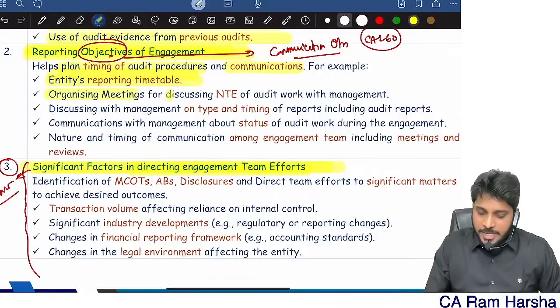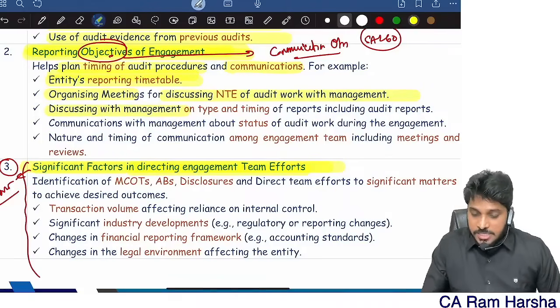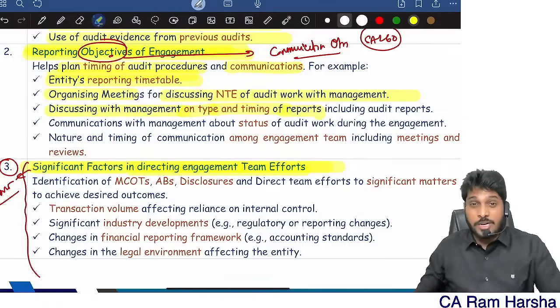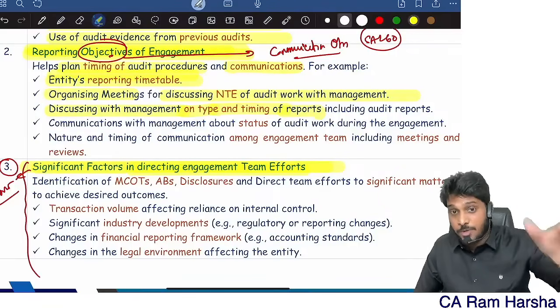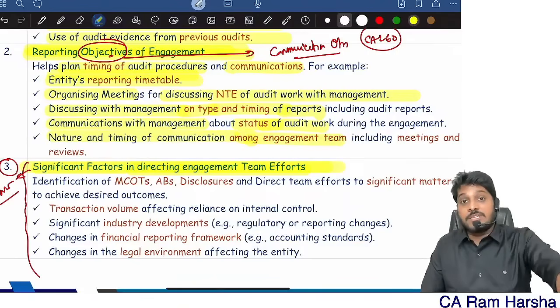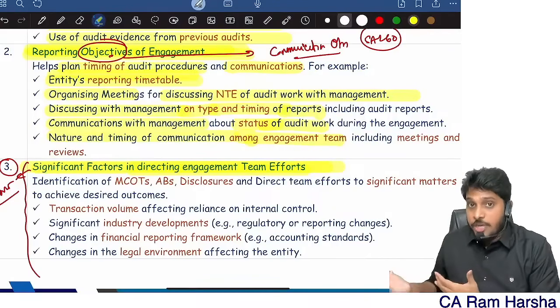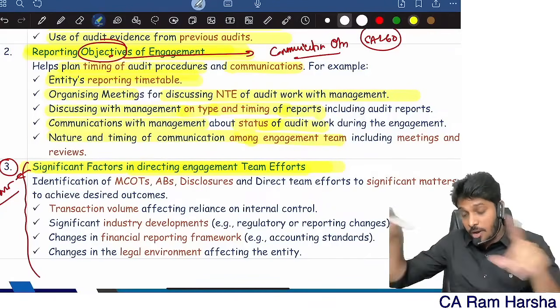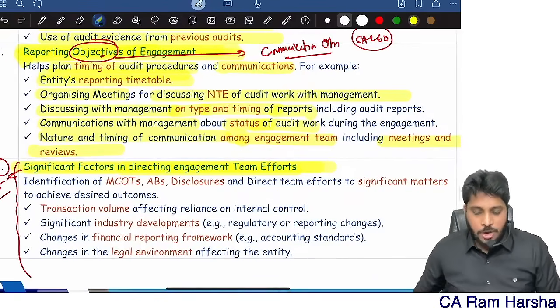And organize meetings for discussing nature, timing and extent of audit work with management. Discussions with management on type of reports and timing of reports. For example, in a bank audit, you have one question: what are the various reports a bank auditor will give? Ask the management. Communications with management about status of the work. Nature and timing of communication among team members. My team is performing audit work, right? I should check their work. When should I check? How should I check? Nature and timing of communication among the team members, including meetings and reviews. These are all called reporting objectives.